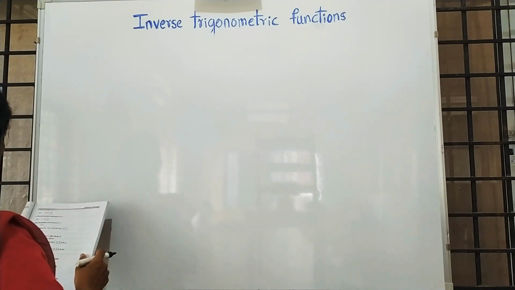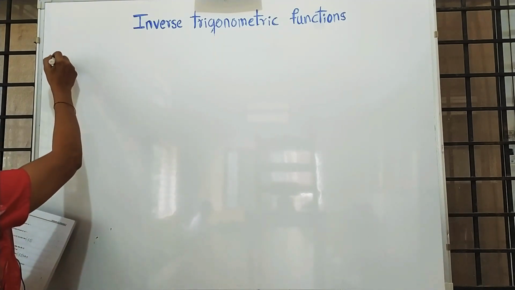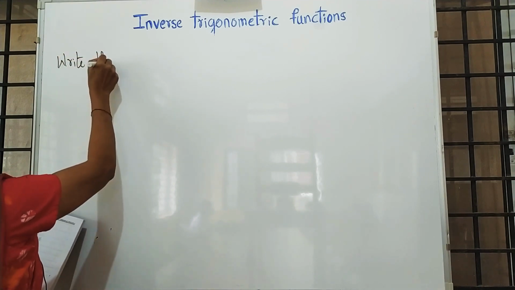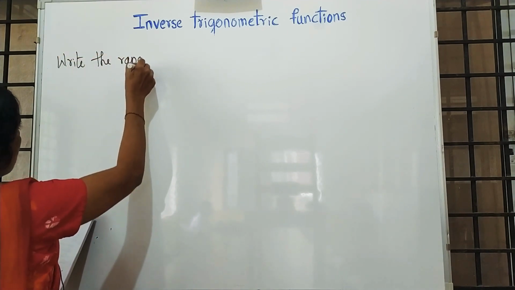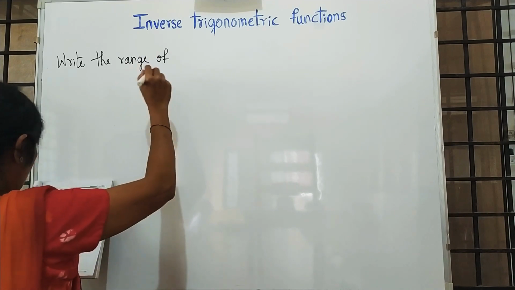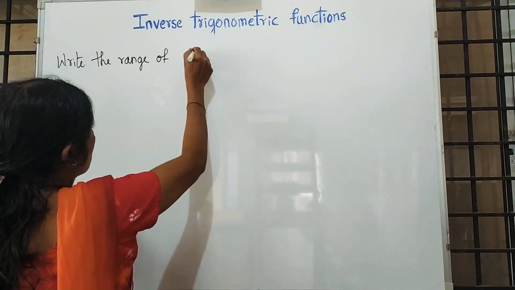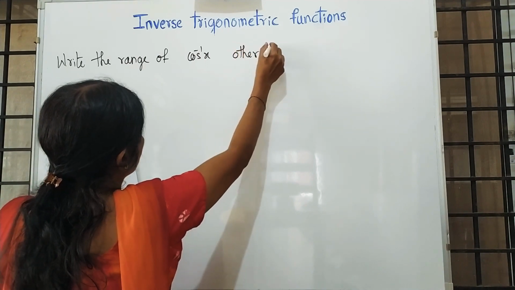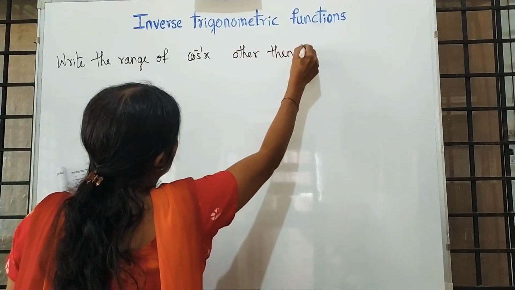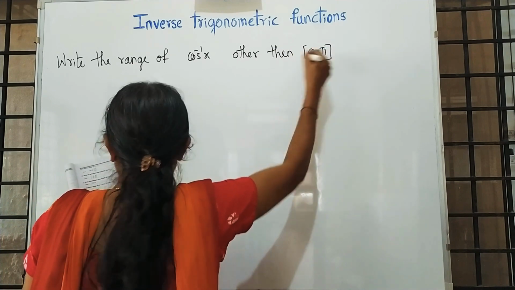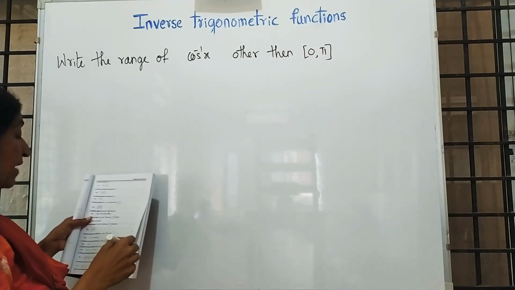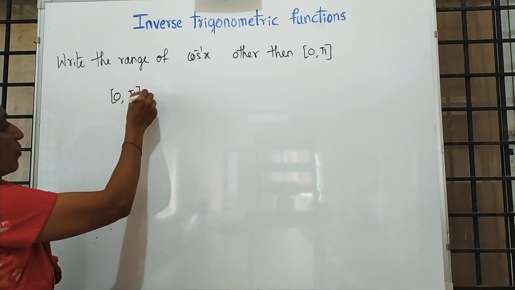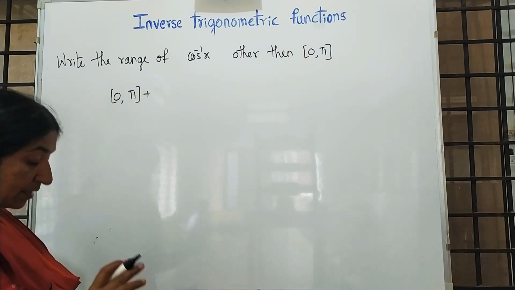Write the range of cos inverse x other than 0 comma pi, question number 13. Other than 0 comma pi means for 0 comma pi add the same amount to both the values.